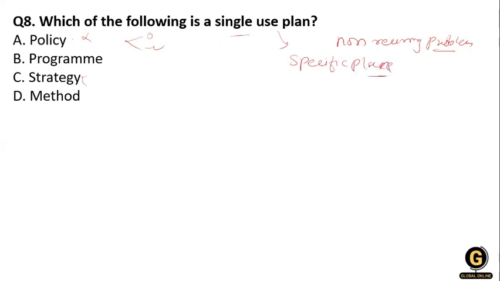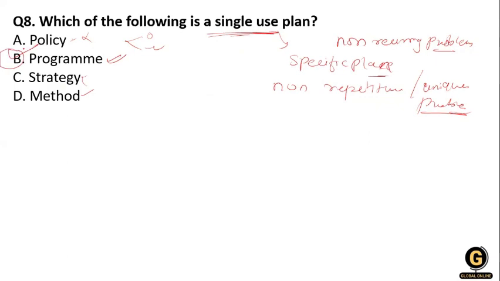This plan is formulated to handle non-repetitive, or you can say unique, problems. So which of the following is the single use plan? Policy, strategy and methods have multiple uses, but the program is made for a specific purpose. So here the program is the right answer.